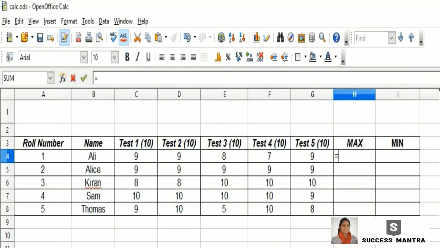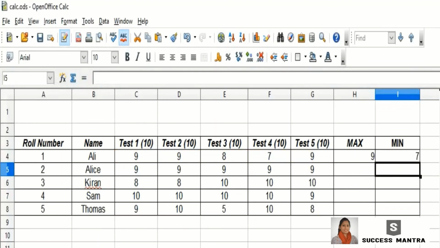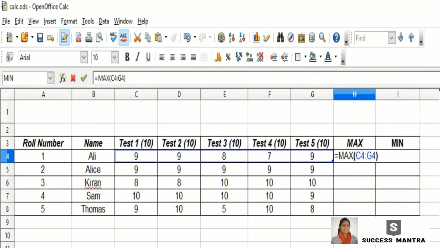To find the maximum value, we enter the function equals max and select the particular range and enter. So he's got 9 as the maximum mark from the 5 test papers. And to find the minimum, we have the function equals minimum and select the range. It's 7. So he got a maximum of 9 from these 5 test papers and he got a minimum of 7 from these 5 test papers.